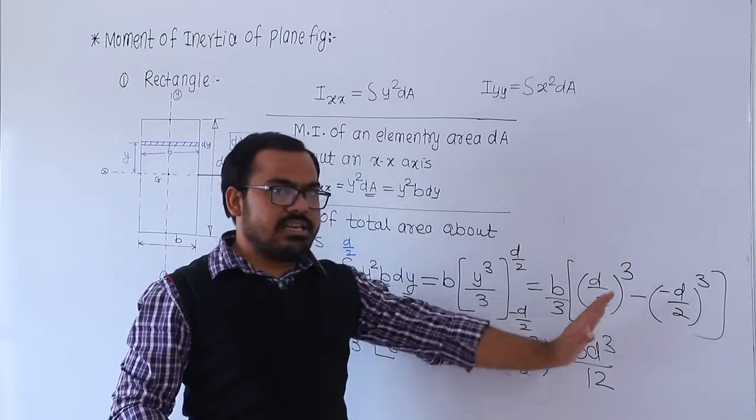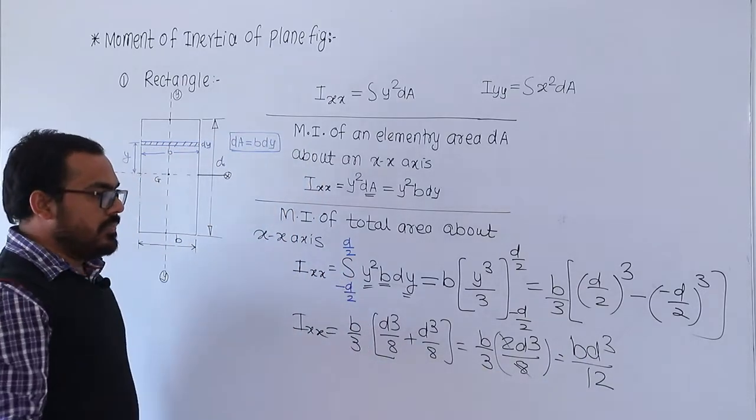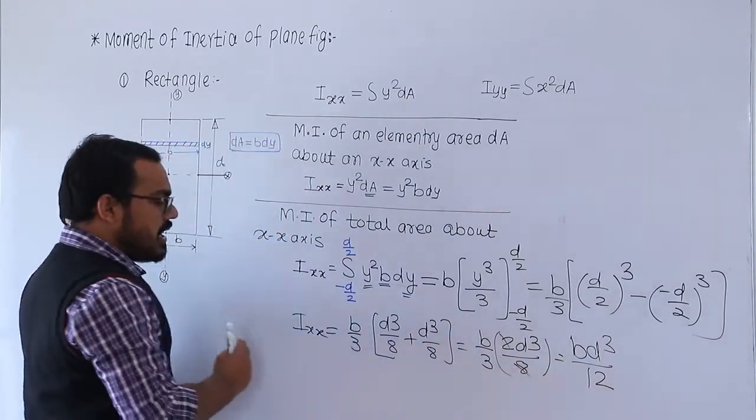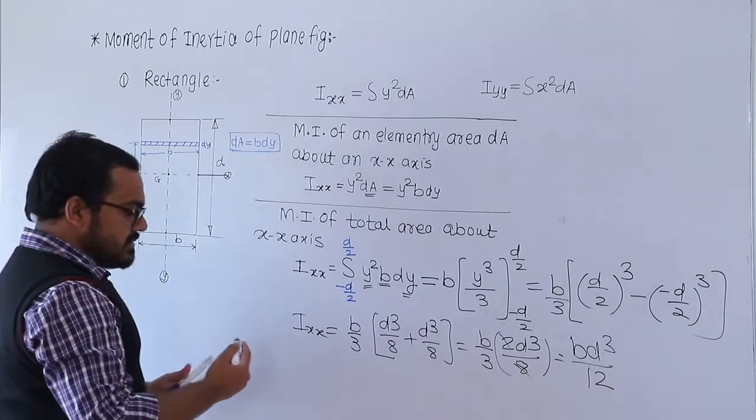After solving this integration, the final answer becomes BD cubed by 12, and this is the moment of inertia about the xx axis. So what is the moment of inertia about the yy axis now?